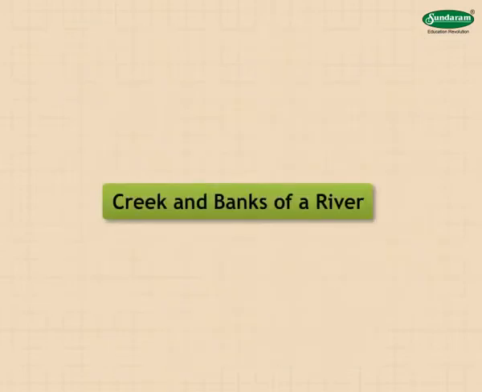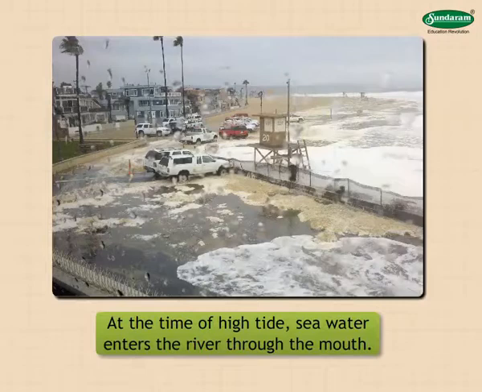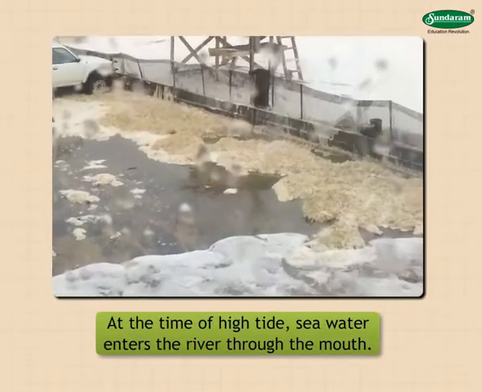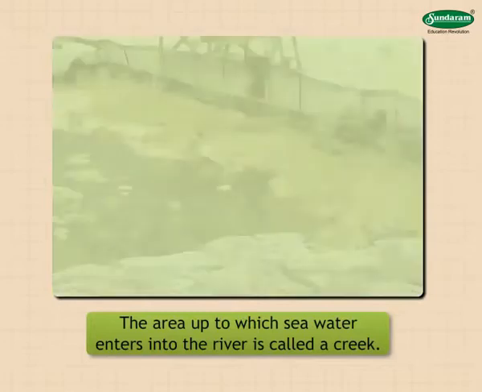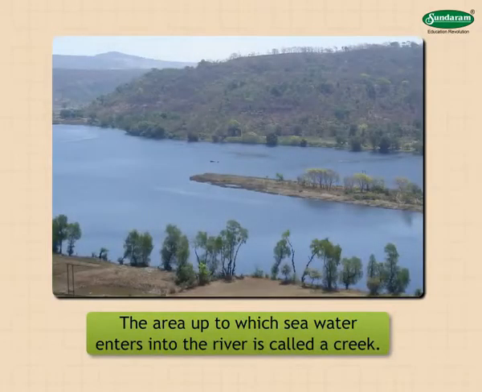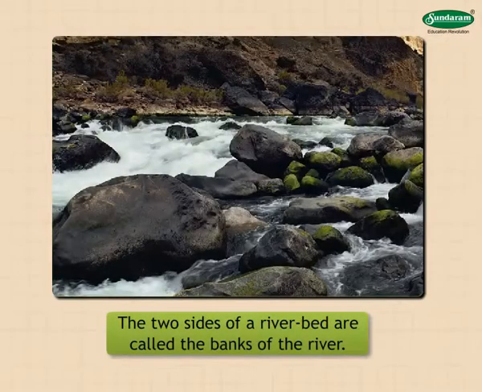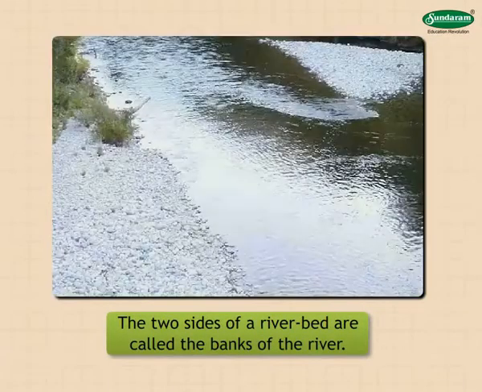Creek and banks of a river. At the time of high tide, sea water enters the river through the mouth. The area up to which sea water enters into the river is called a creek. The two sides of a riverbed are called the banks of the river.